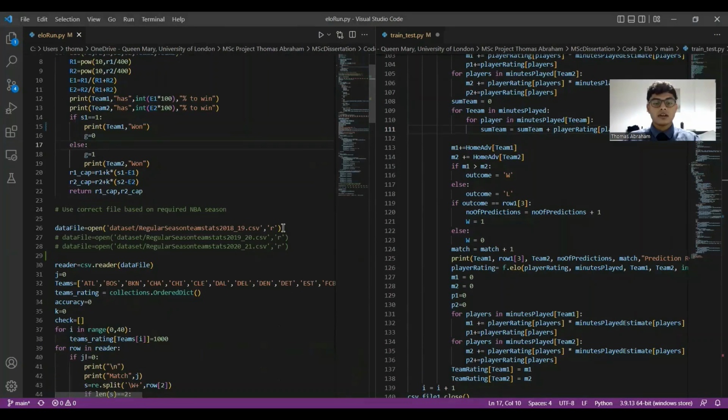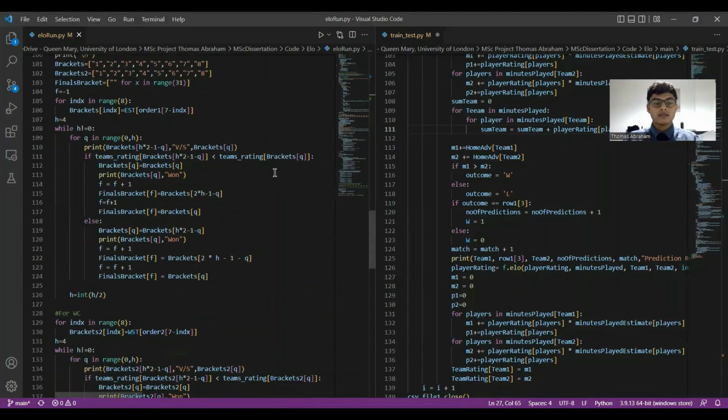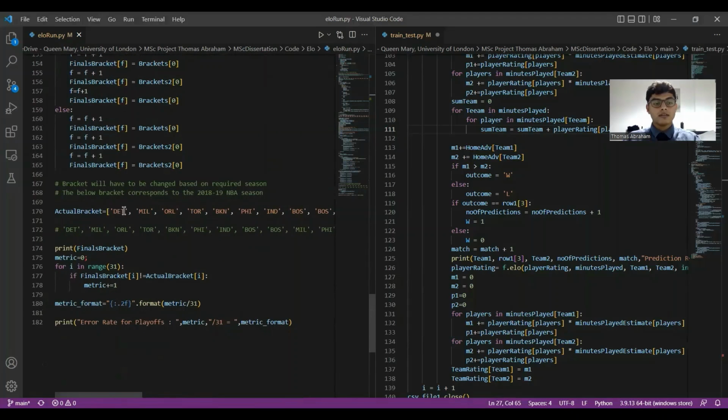The season we're running here is the 2018-19 season. If you wish to run it for an additional season, you can uncomment these lines and run them as well. Each of these three letters corresponds to a particular NBA team, and the bracket prediction which occurs here will be compared to the actual bracket which has been manually inputted.